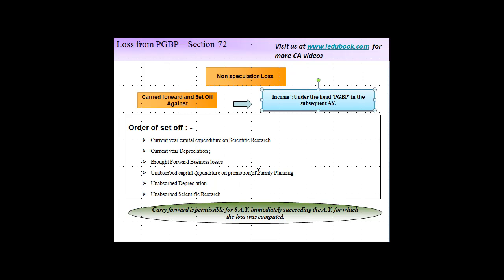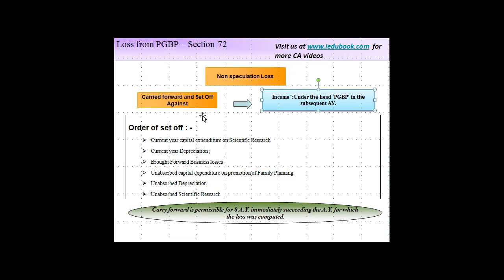So what does this mean? Just like I explained in the concept of house property, during the same year you have the flexibility to set this off against other incomes. But once you cross that limit of a particular year, then in the subsequent year it can be set off only against the income under the head PGBP. You can't set it off against house property, capital gain, or other incomes.